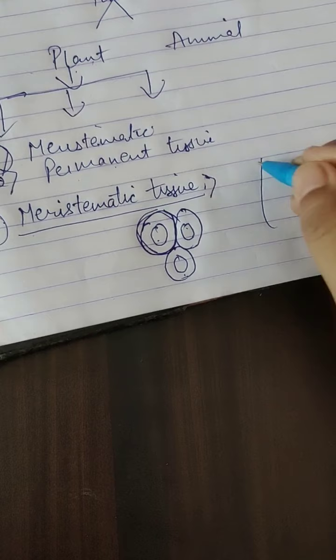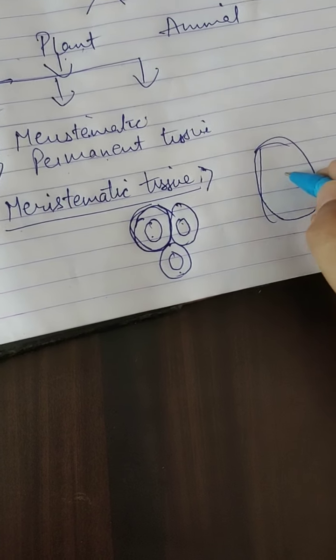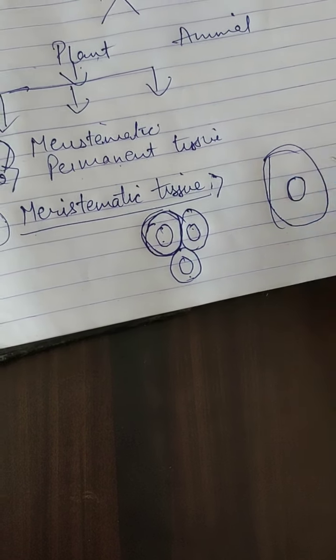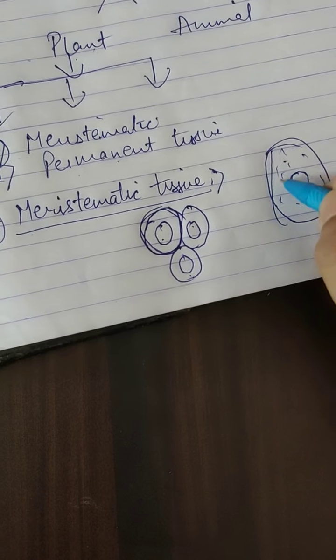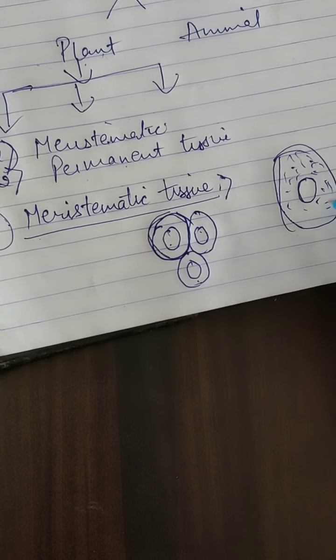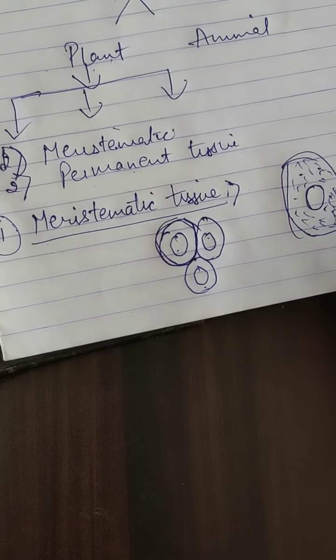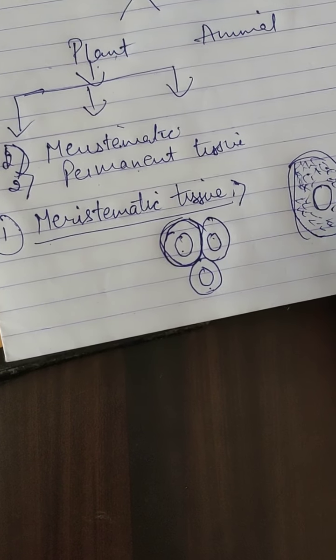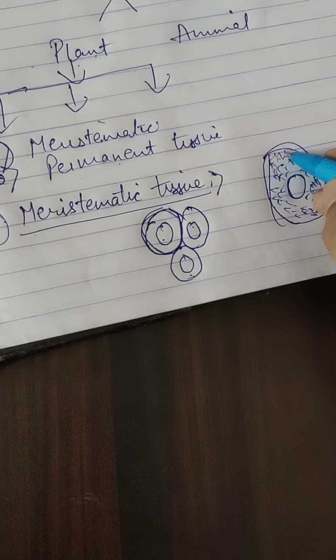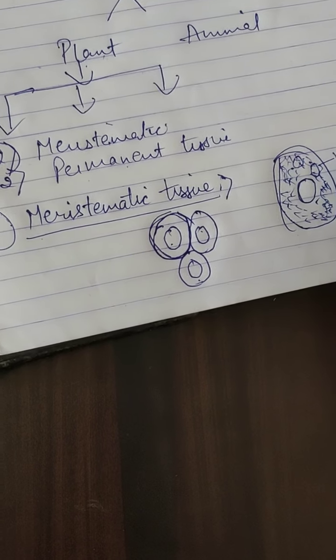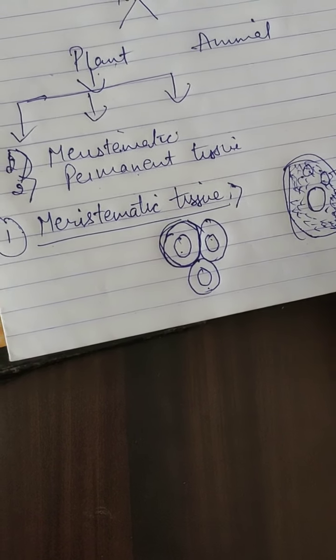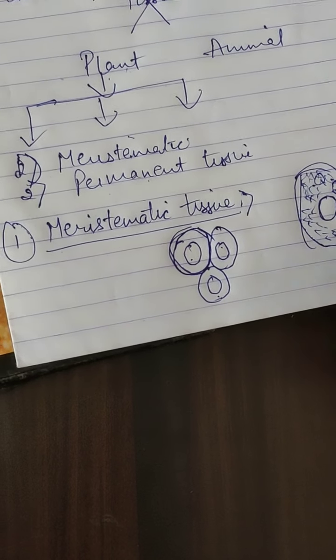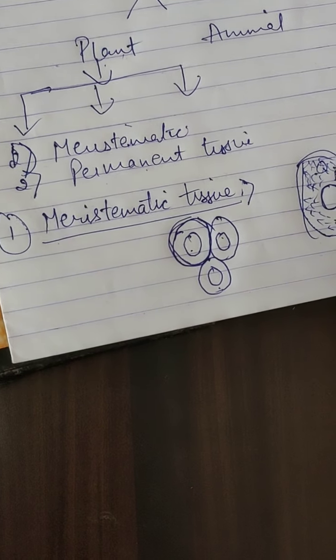As you know, this is the structure of the cell. It has a nucleus, and it contains dense cytoplasm. Dense means it is very thick. The cytoplasm is present in a large amount in this cell and has small vacuoles. These are the small vacuoles. And this is the nucleus. The nucleus is large in size in this case.